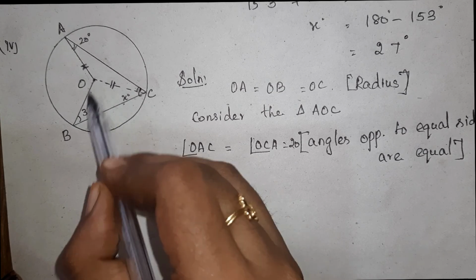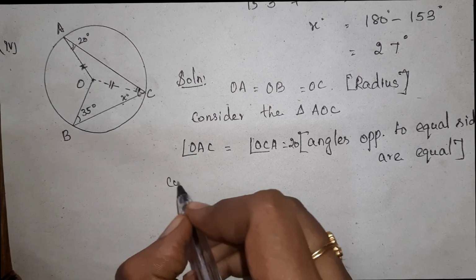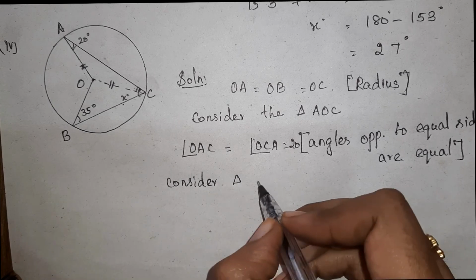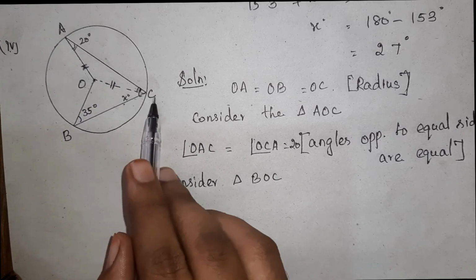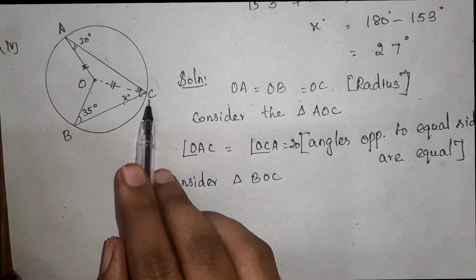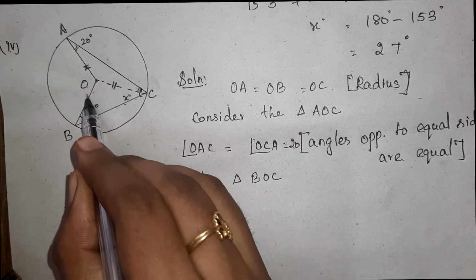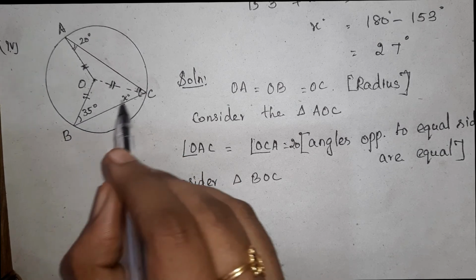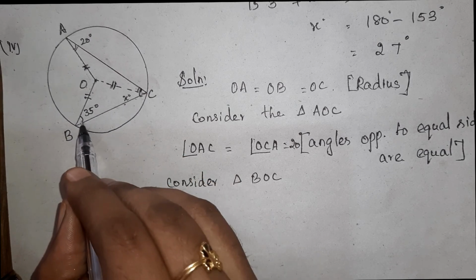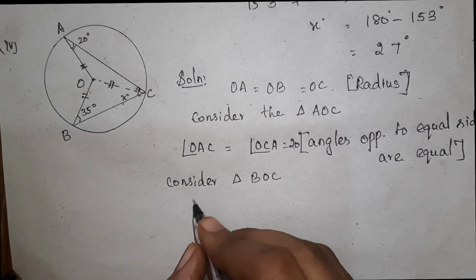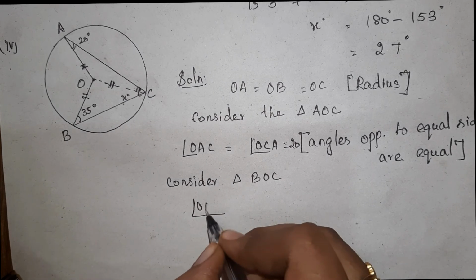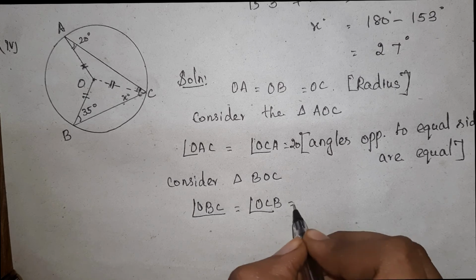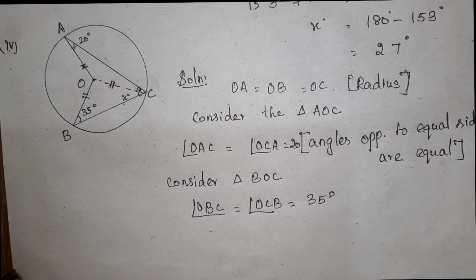Next we can consider the triangle BOC. Here also same, two sides are equal, so this is radius, this also radius, so both sides are equal, so definitely these two angles are same. Here 35 means here also 35. So angle OBC is equal to angle OCB is equal to 35 degree.